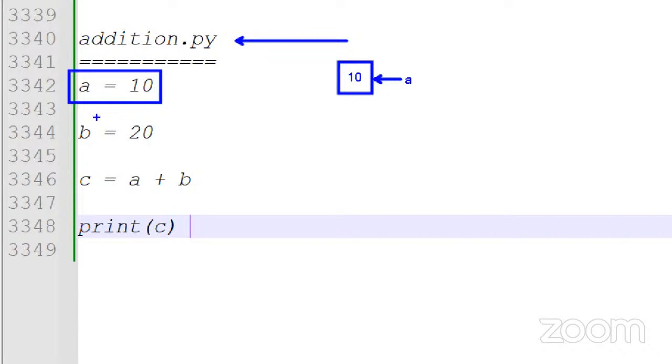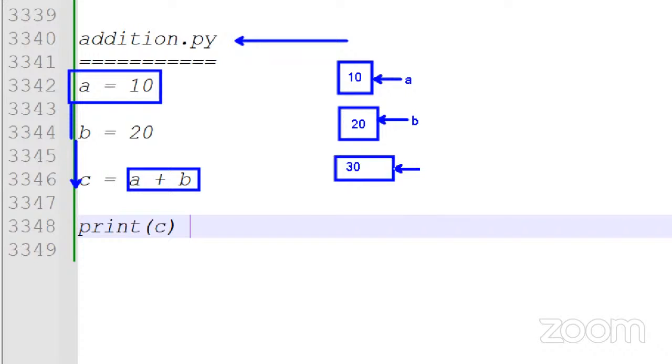When it comes to the next line, immediately one more memory is created, the value 20 is stored and allocated to another reference b. Next, a value and b value are added, 10 plus 20. The result is 30, assigned to another variable, that is c.